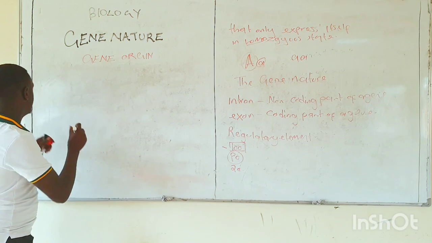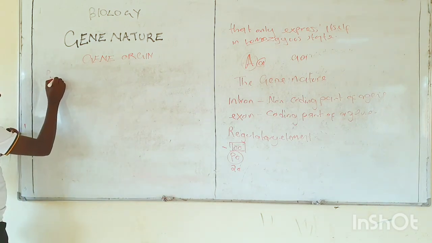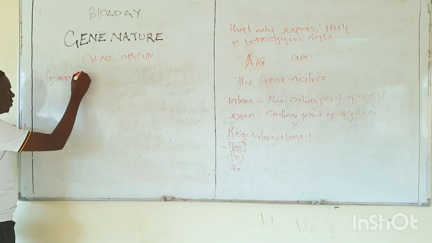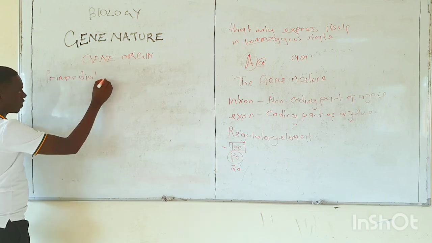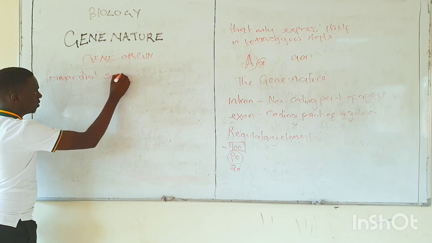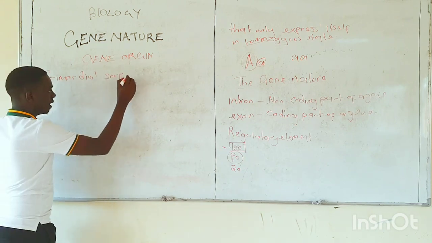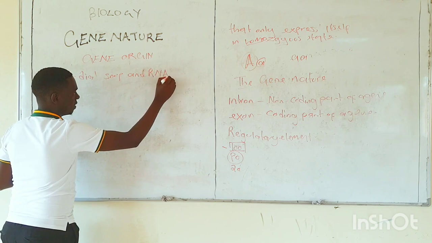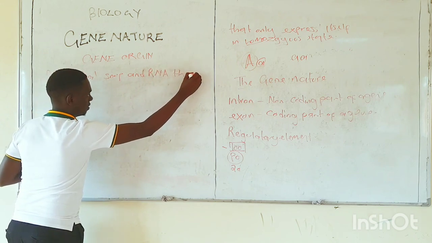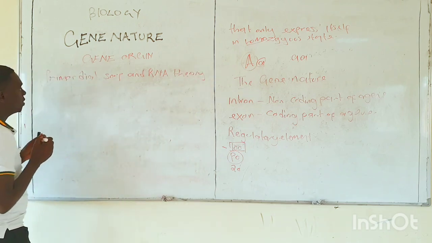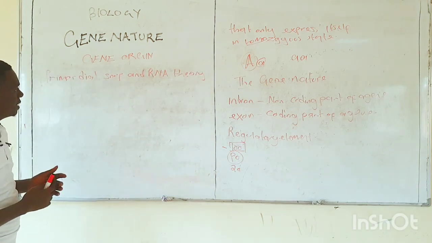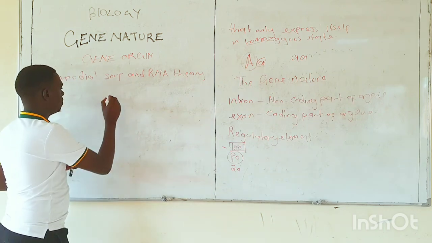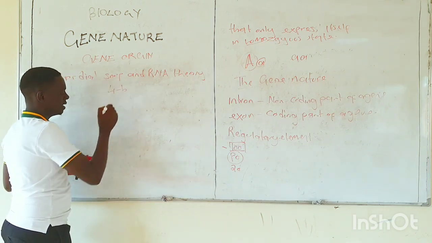According to the prebiotic soup theory and the RNA theory, genes are believed to have come into existence about 4 billion years ago.